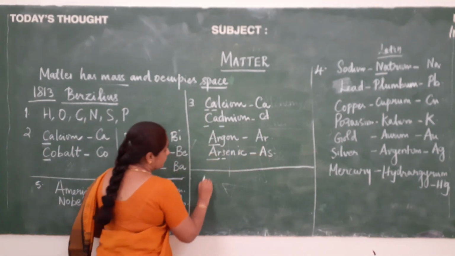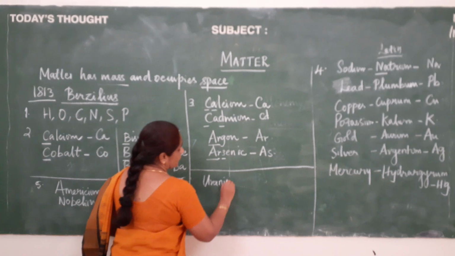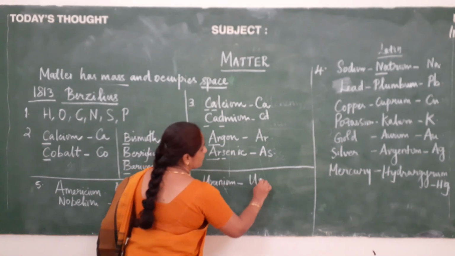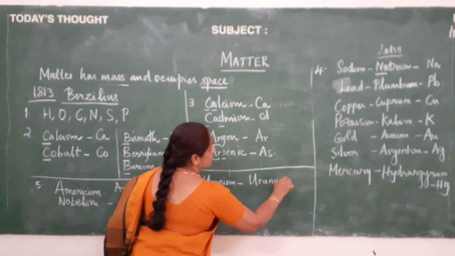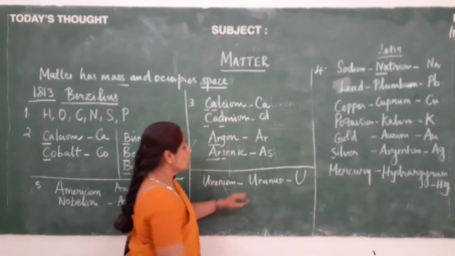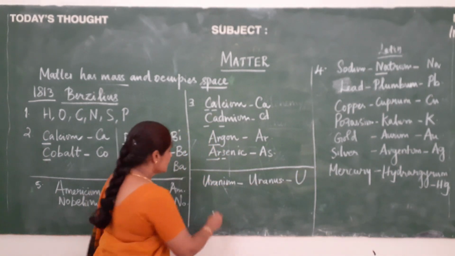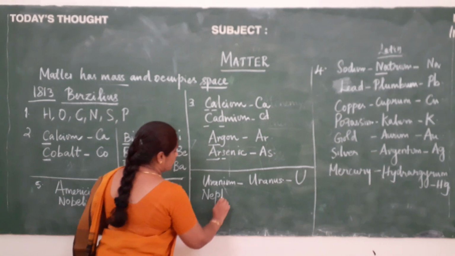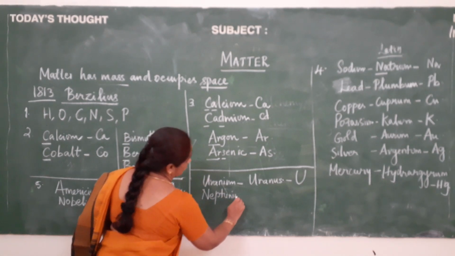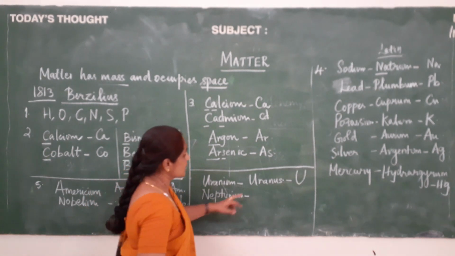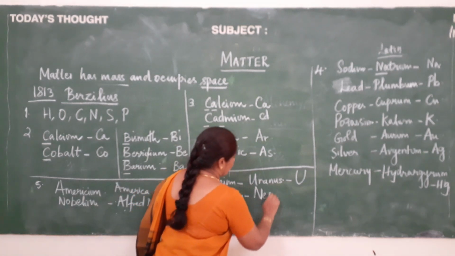And uranium, uranium is getting its name from Uranus, and the symbol is U. Uranus is a planet. Similarly, neptunium. Neptunium is getting its name from Neptune.